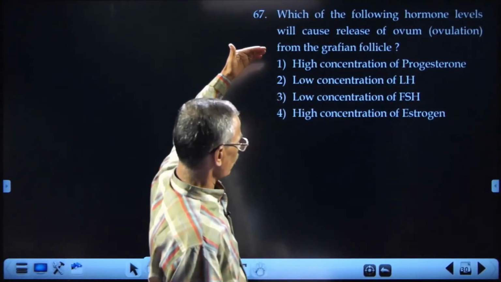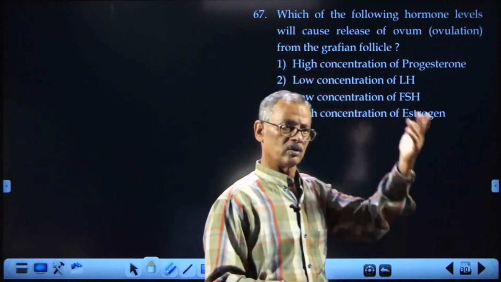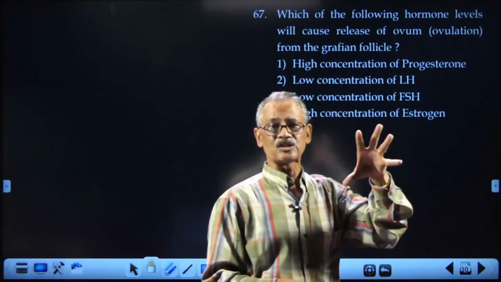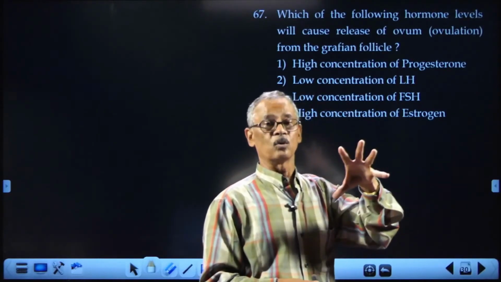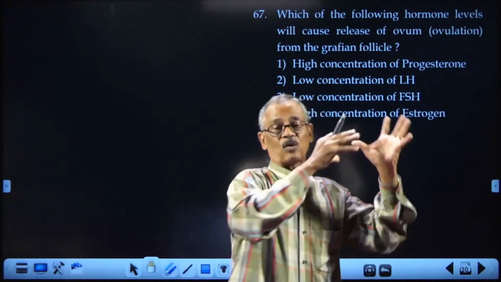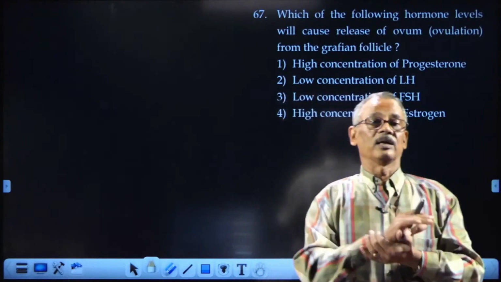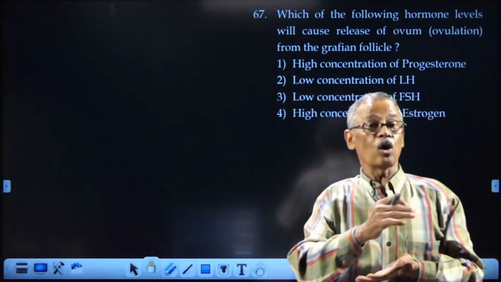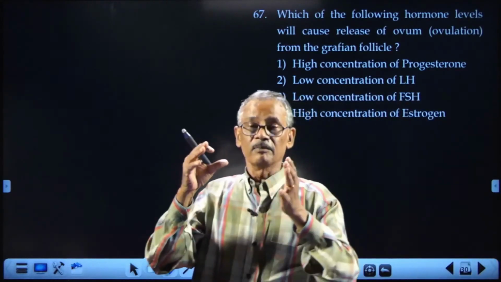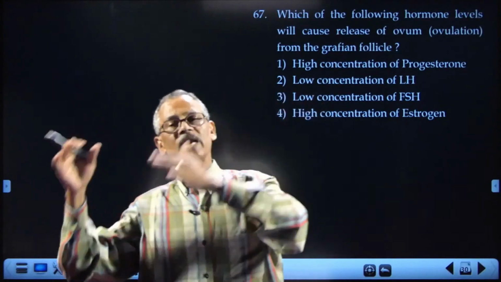Which of the following hormones will cause the release of ovum? Everybody knows that ovulation is because of the influence of LH, luteinizing hormone. So there is a sudden surge of the hormone on the 14th day that causes the ovulation. Ovulation is the release of mature ovum from the Graafian follicle.